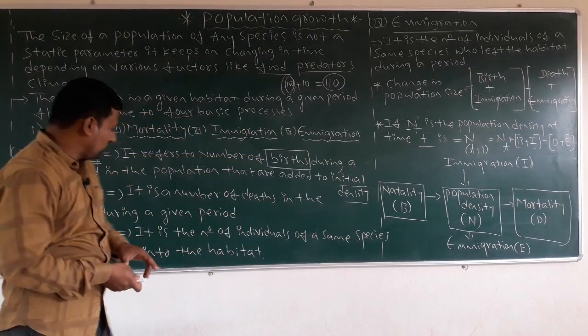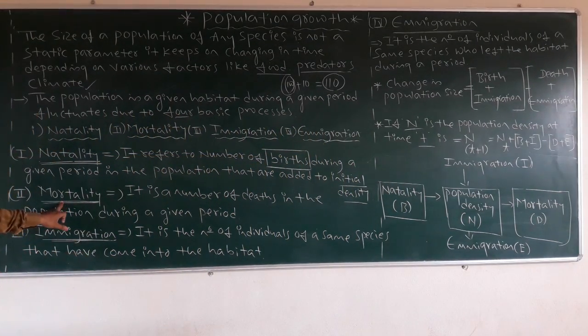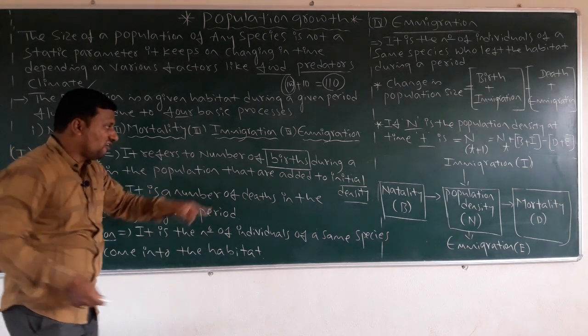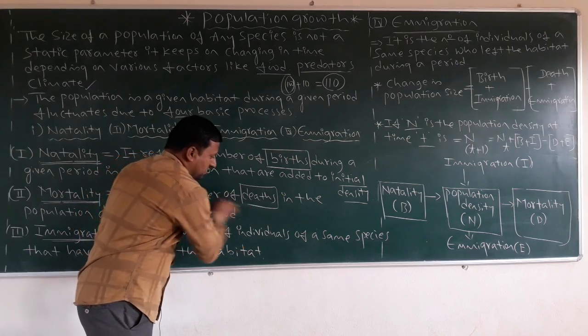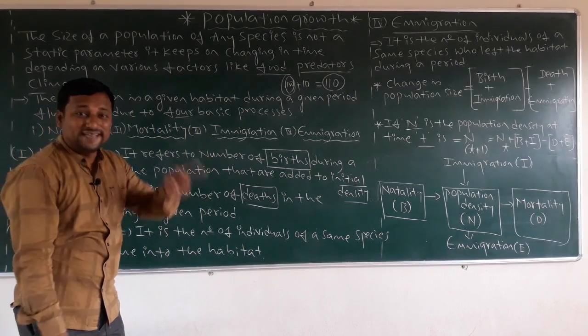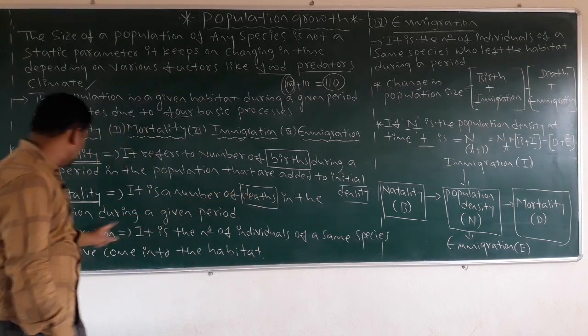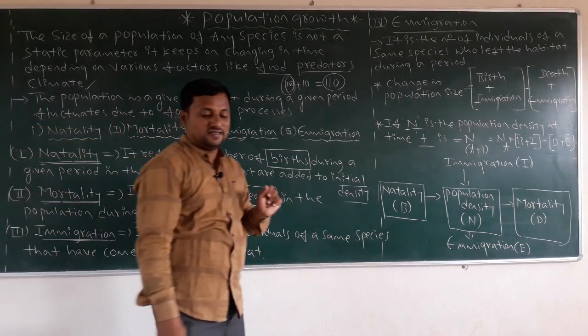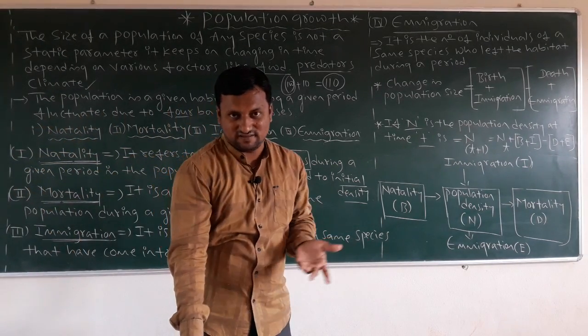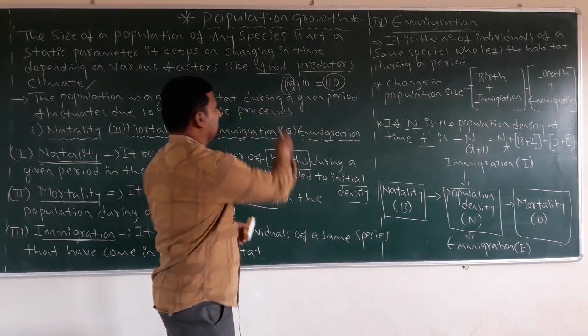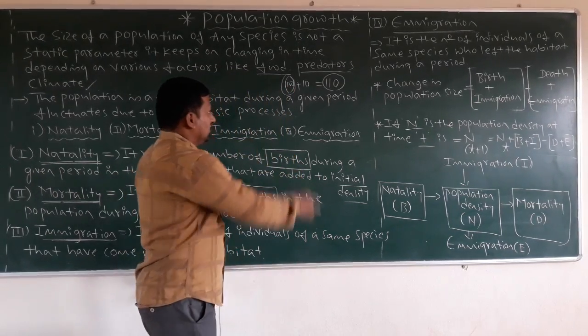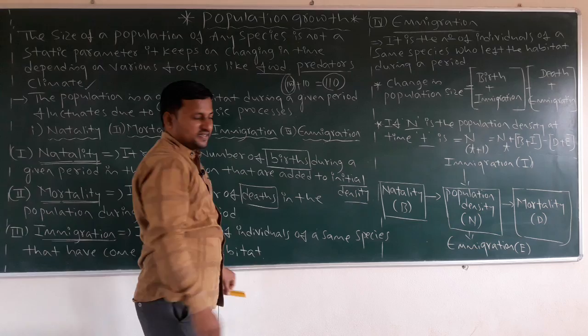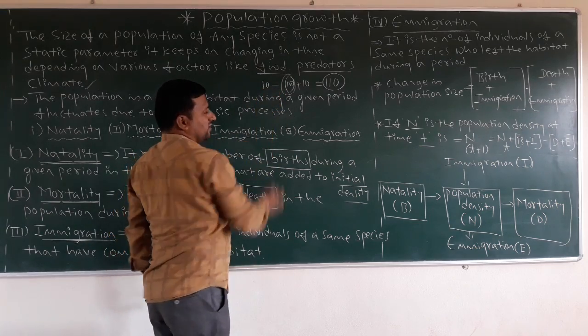Then comes the second one. What is that? Mortality. It's very, very simple. What is mortality? It is the opposite of that: the number of deaths in the population during a given period. Dear students, it is the number of deaths in the population. Just think about the same example. The initial density of the population is 100, and there is a minus 10 due to death.